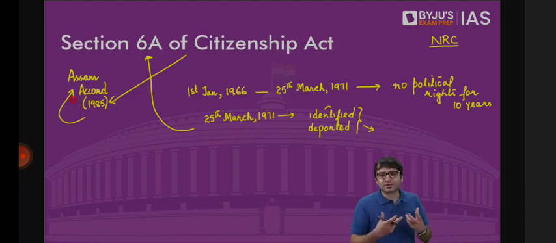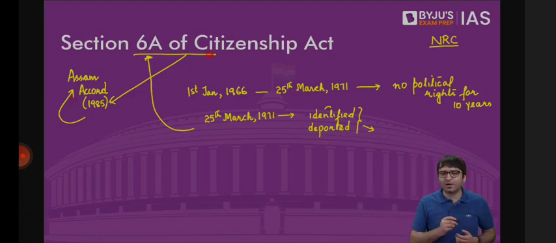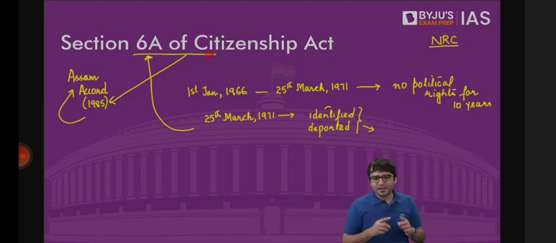In response to this Assam Accord, because of this Assam Accord, even the Citizenship Act was amended to provide for Section 6 capital A of the Citizenship Act, which talks about these timelines. If you have entered Assam before 1st January 1966, if you have entered Assam between 1st Jan 1966 to 25th of March 1971, if you have entered Assam after 25th March 1971.